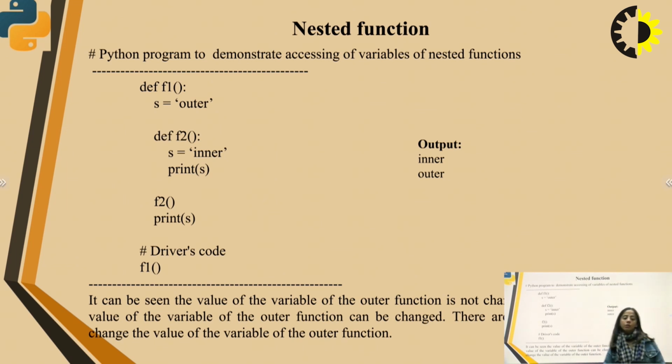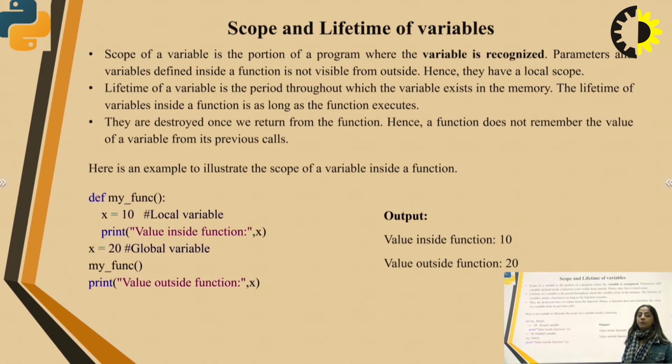However, the value of the variable of the outer function can be changed. There are different ways to change the value of the variable of the outer function. Scope and lifetime of variables. Scope of a variable is a portion of a program where the variable is recognized. Parameters and variables defined inside a function are not visible from outside, hence they have a local scope.